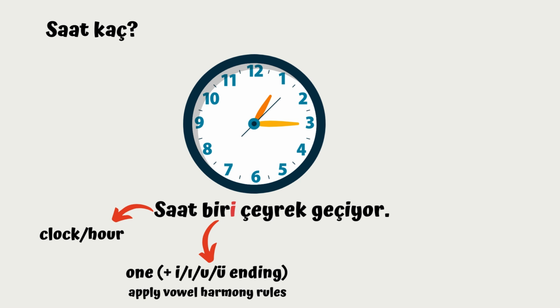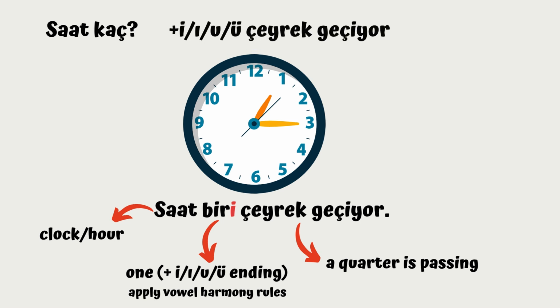But it's actually i, ı, u, or ü ending. And if you remember, we have to apply vowel harmony rules here. But I'm just going to explain that in a second. And çeyrek geçiyor altogether, which means a quarter is passing literally. So for quarter past, we have to use i, ı, u, ü, çeyrek geçiyor.